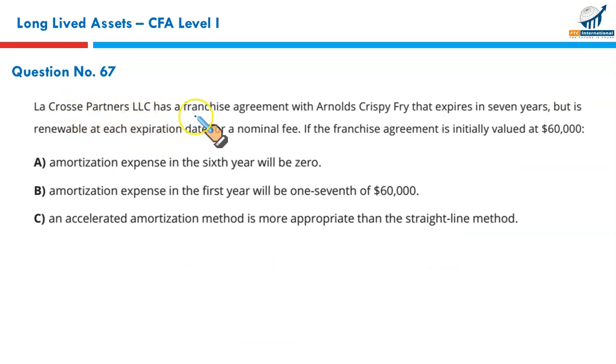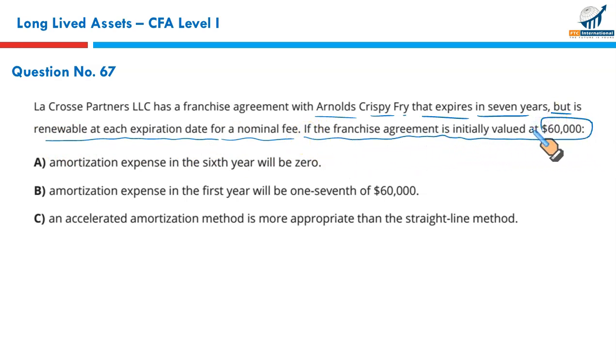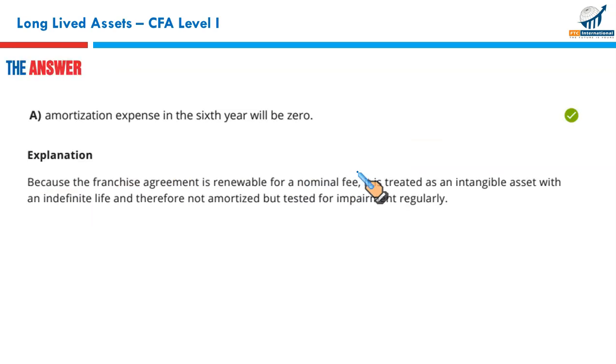Lacrosse Partners LLC has a franchise agreement with Arnold's Crispy Fry that expires in 7 years, but it is renewable at each expiration date for a nominal fee. If the franchising agreement is initially valued at $60,000, what would be the amortization expense in the 6th year? Since this is an asset with infinite life, why? Because the renewal cost is very low. So this is an asset with infinite life, so it will not be amortized. So amortization would be 0. Rather, it will be tested for impairment. That makes A the correct option.